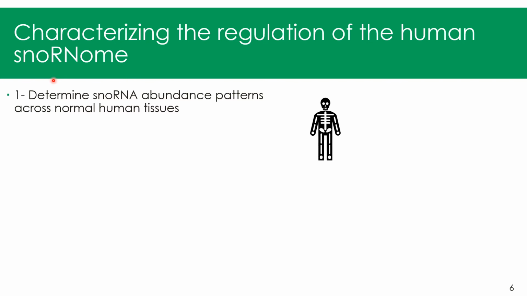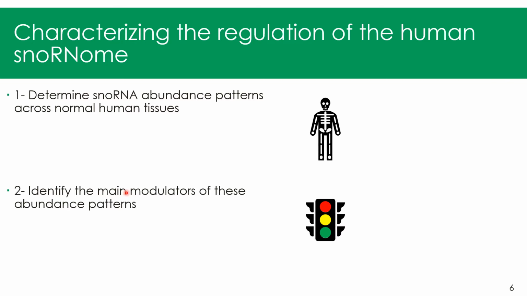So I will have 2 objectives for my project. The first one is to determine the snoRNA abundance patterns across normal human tissues, and the second one is to identify the main modulators of these abundance patterns.